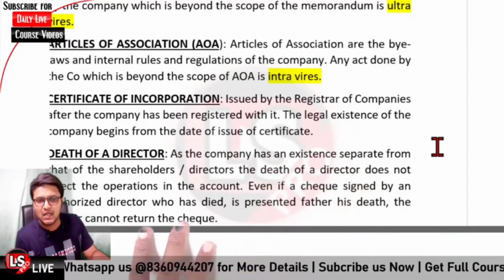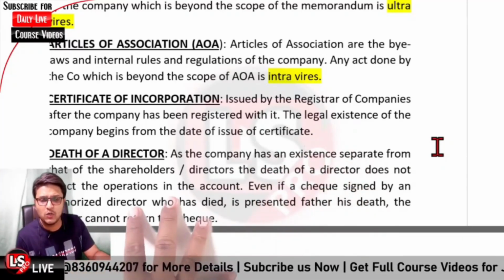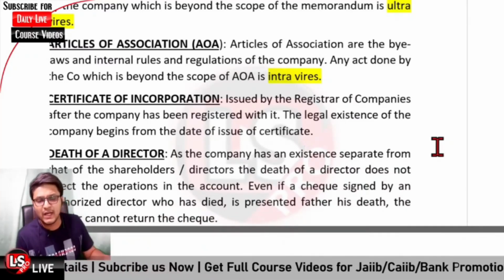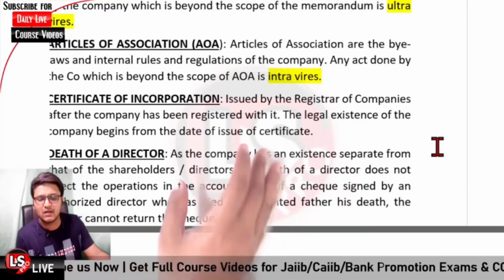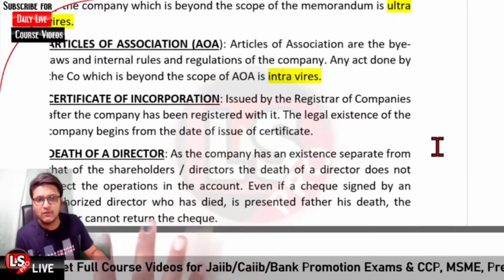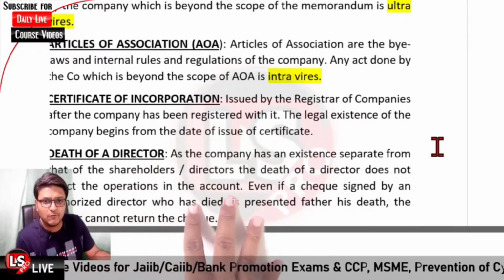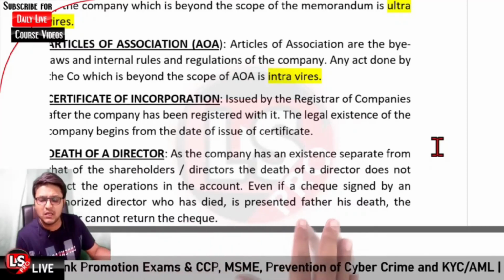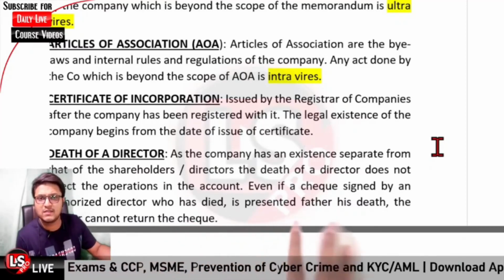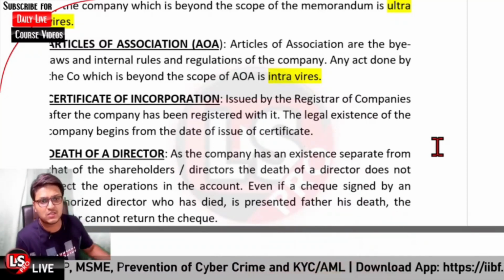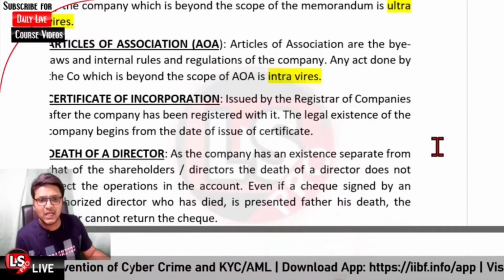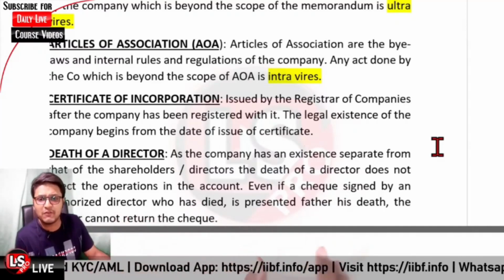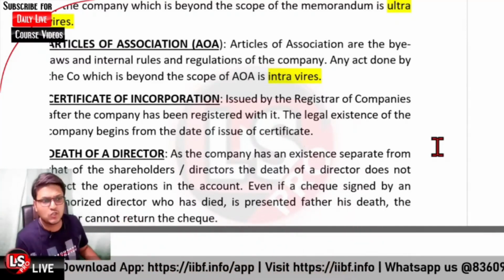And in case there is a death of a director, I told you that the ownership and management in the case of the company is different. So management is with the board of directors, where there are different directors. So if one director dies, in that case your company would still be existing. It is having perpetual existence. Okay. And even if a check signed or authorized by the director who has died is presented after his death, that is to be honored.